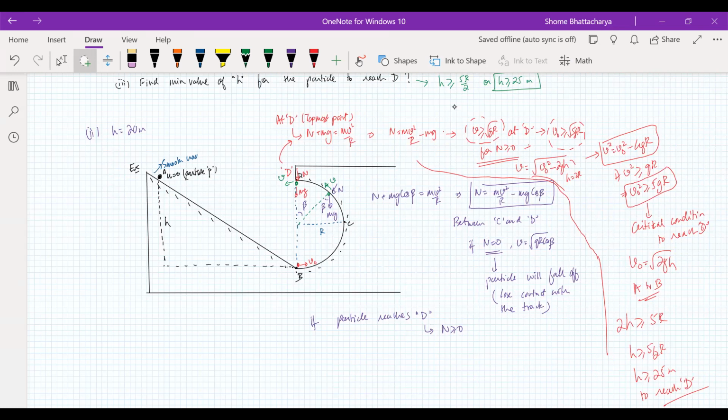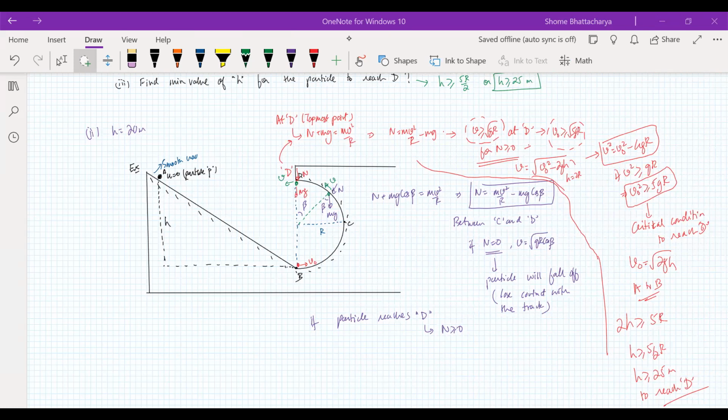Sir, can you explain the topmost point? Can I explain the FBD? At the point D, yes. See the free body diagram of the particle at the point D. If it is in contact with the surface, there should be a downward normal reaction acting on it, right? So the net force is N plus mg. And that net force is pointing towards the center. So it is the centripetal force, so it should be equal to mv square by r.